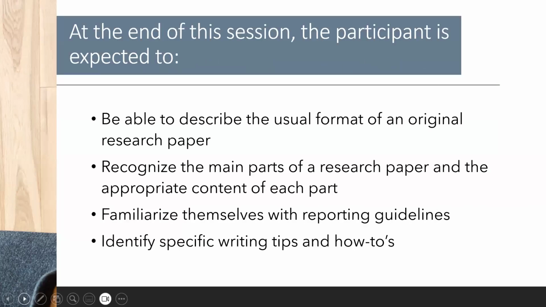At the end of this session, you, as the participant, are expected to be able to describe the usual format of an original research paper, recognize the main parts of a research paper and the appropriate content of each part, familiarize yourselves with reporting guidelines, and identify specific writing tips and how-tos.